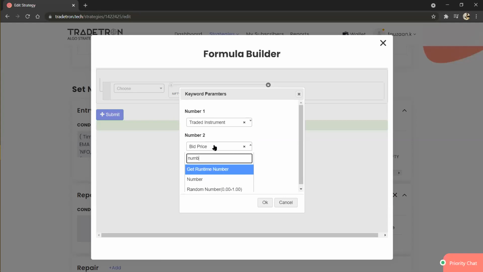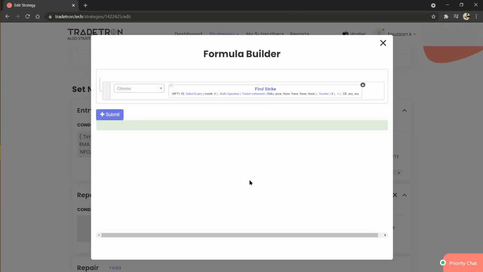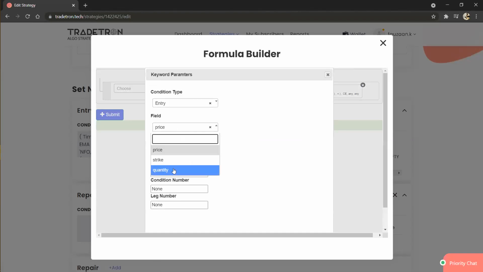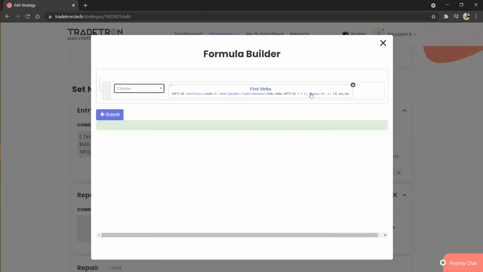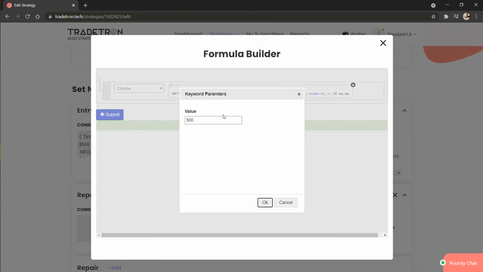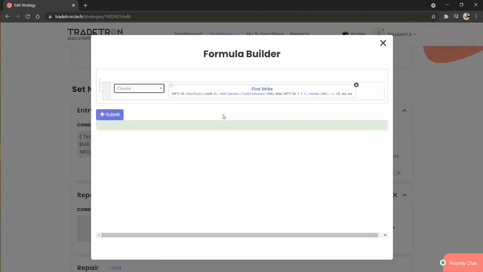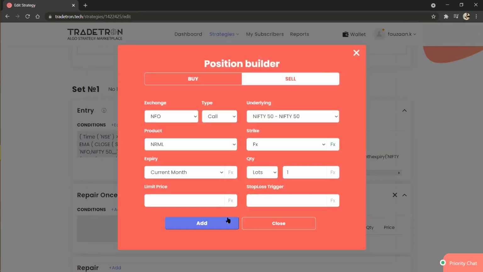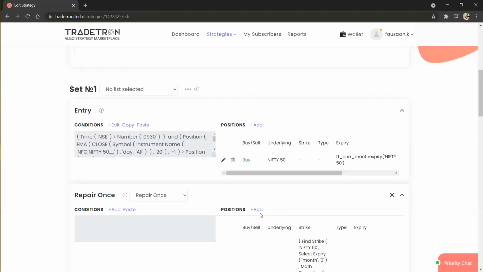It will be number. Here you can specify the strike. And just specify the leg number, condition number, and set number, also the underlying and number. In number you can select 300, because you want 3 strikes ahead. So by this condition you can do that.